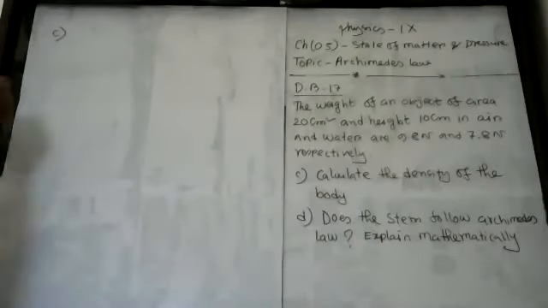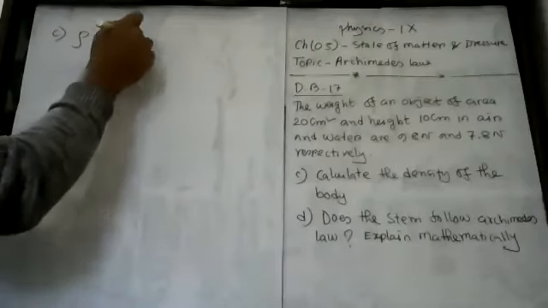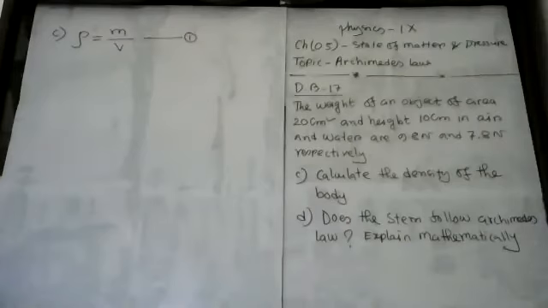You see here, density rho is nothing but mass per unit volume. So in this question, at first I'm going to find out the mass of the body, and then the volume of the body. Two weights are given. One is the weight in air, 9.8 Newton, and the other is the weight in water, 7.8 Newton. Always remember that the mass of the body is found from the weight of the body in air.